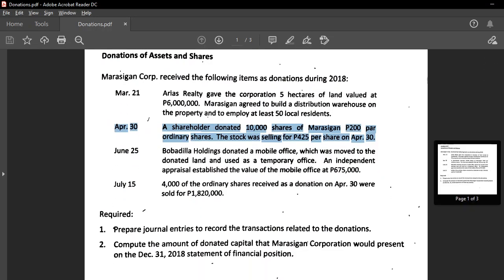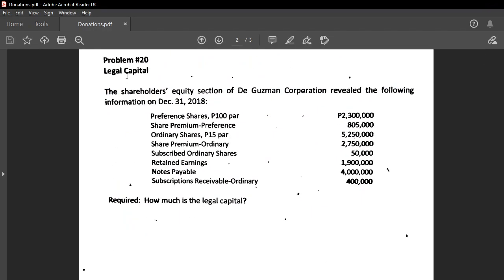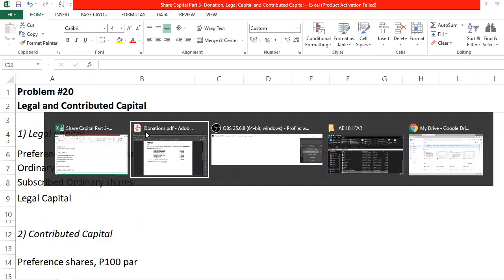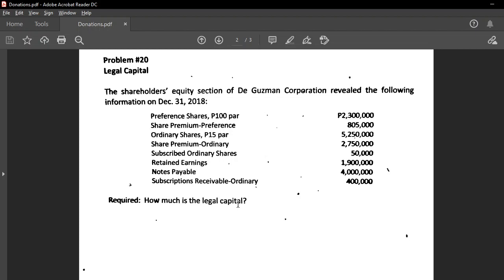So let's proceed to the next problem, which is about legal capital. That's problem number 20. How much is the legal capital? Although the requirement is to compute the legal capital, I would like us to compute the contributed capital as well.